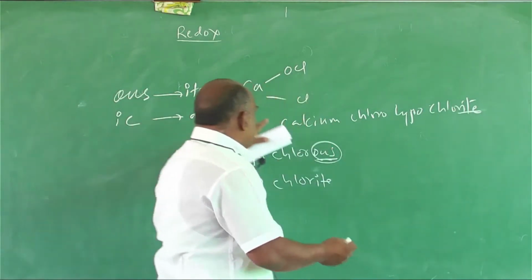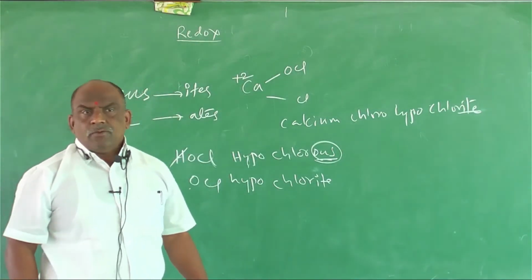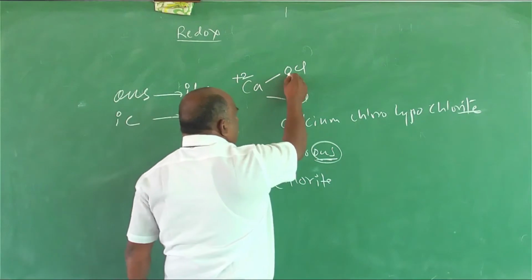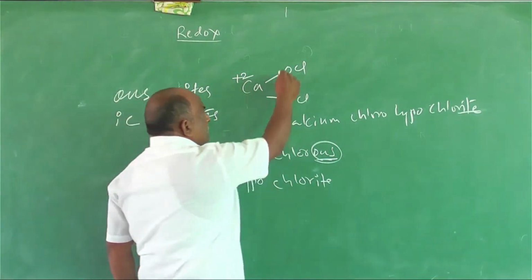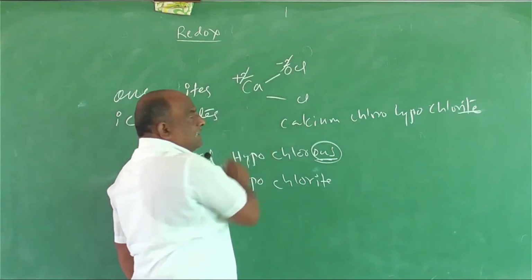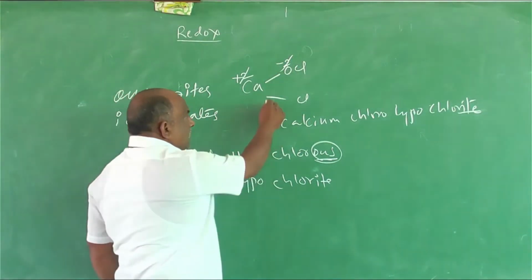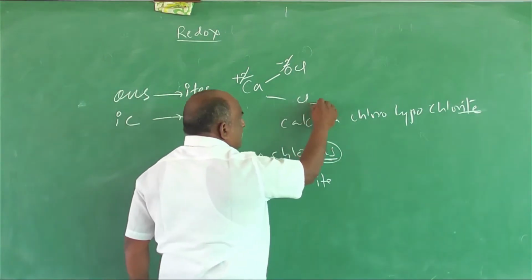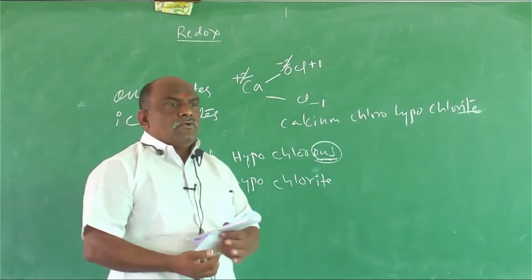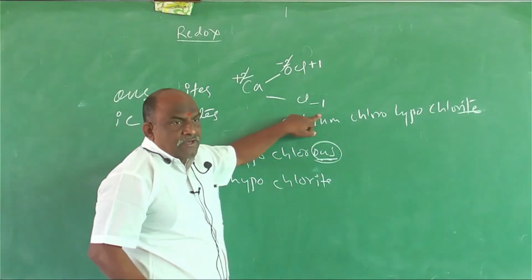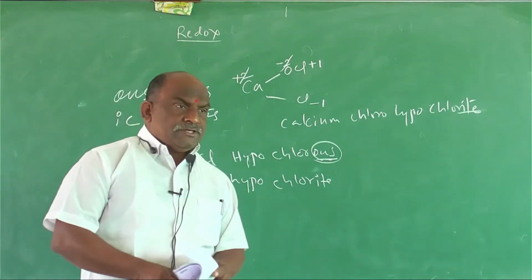In this bleaching powder, there is no change for calcium because it belongs to the second group. There is no change for oxygen because oxygen electronegativity is more than chlorine, so it is -2. -2 plus 2 gets cancelled, 0. Then what about the remaining chlorine atoms? The chlorine directly attached to calcium is -1, and the remaining one is +1. So the oxidation state of chlorine in bleaching powder is -1 and +1. This is also a repeated question in previous examinations.